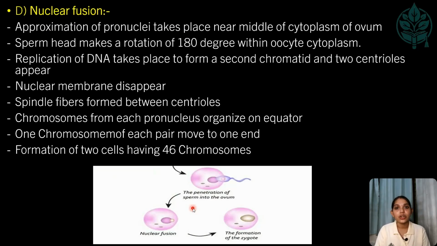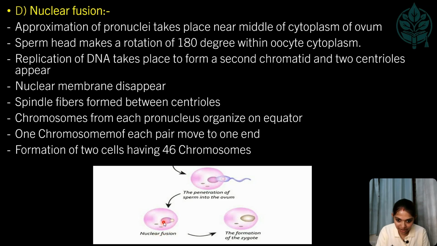Now coming to the nuclear fusion. The approximation of pronuclei takes place near the middle of the cytoplasm of the ovum. And during entry, the sperm head makes a rotation of 180 degrees within the oocyte cytoplasm. And here you can see, right, as soon as the sperm enters, the pronuclei get attached.